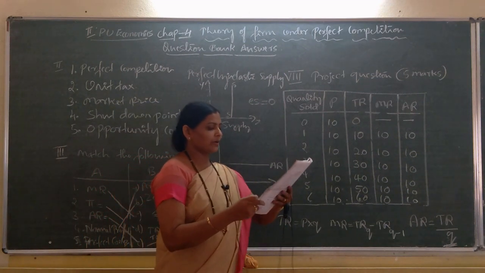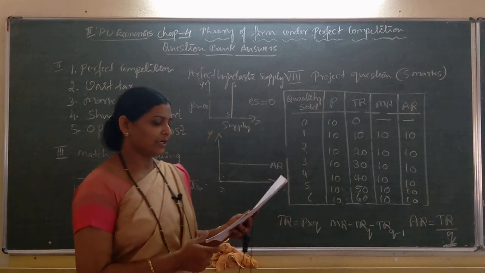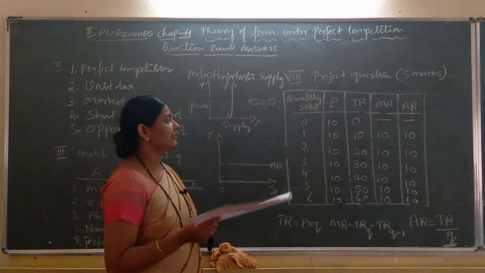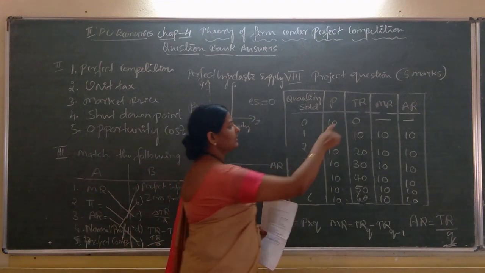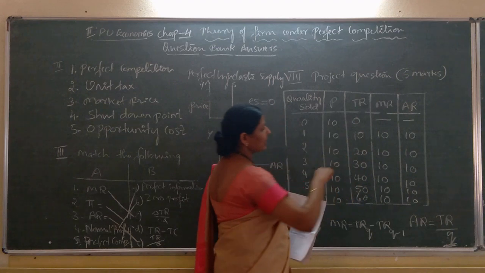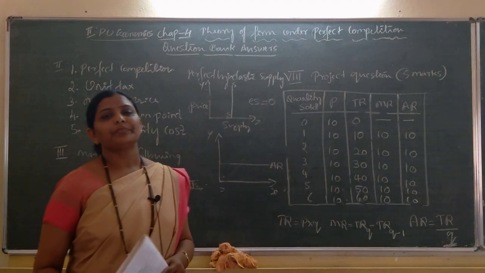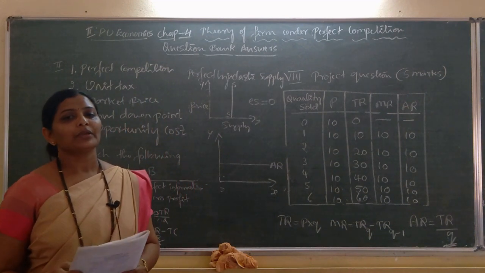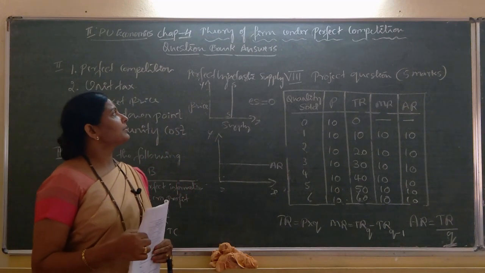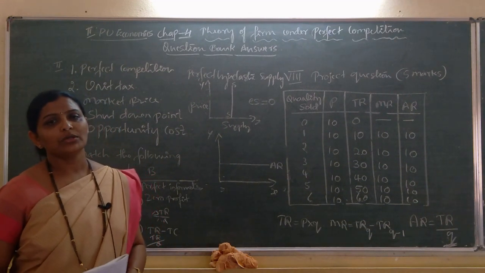So, in this way we can calculate total revenue, marginal revenue and average revenue when the price is given. Here you should write this price column, then the other columns are given, and you need to calculate all these values by using the formula. I hope all the concepts given in this question bank with regard to the 4th chapter, that is theory of firm under perfect competition, are clear to you. Thank you.